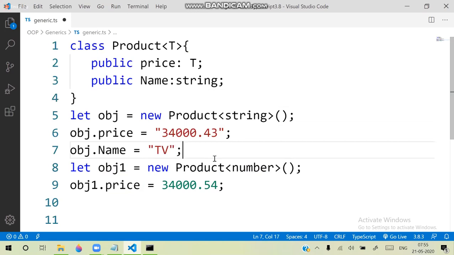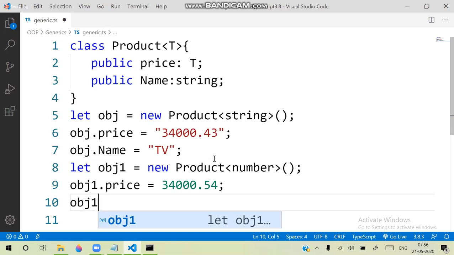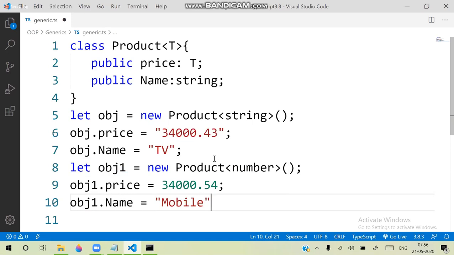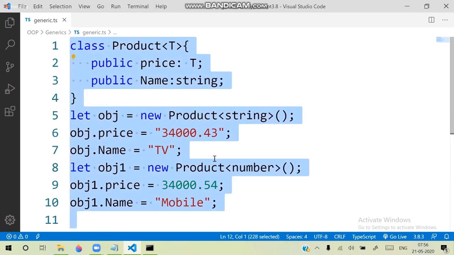I am storing some TV. That means it is storing a general value, a non-generic type. It's not necessary that all should be generic type; it can be generic or non-generic type. Right? That is how we are configuring the value. That means obj1.name, and here we are defining some mobile, something like this. So a class can have both generic and non-generic types of values. The intention of generic is to keep type safe. Right? That is the main intention of generic. So this is just a syntactic